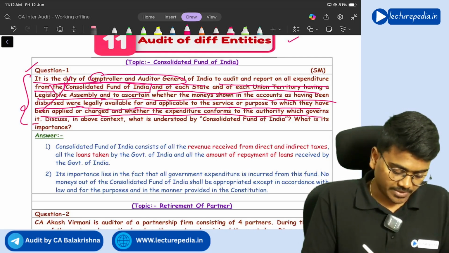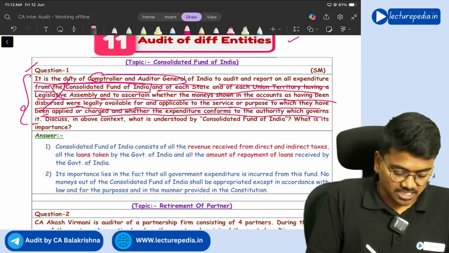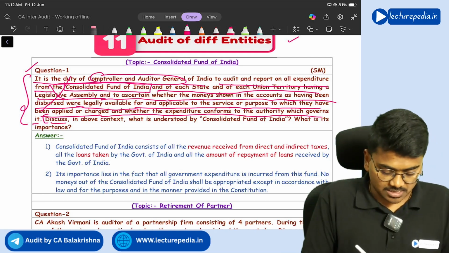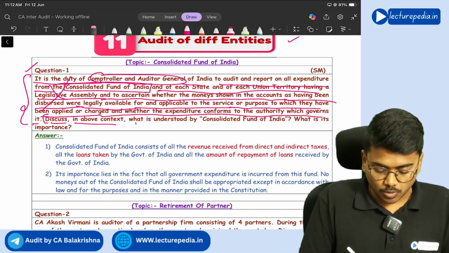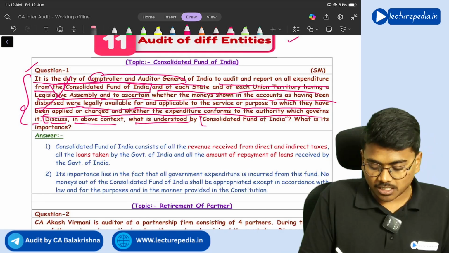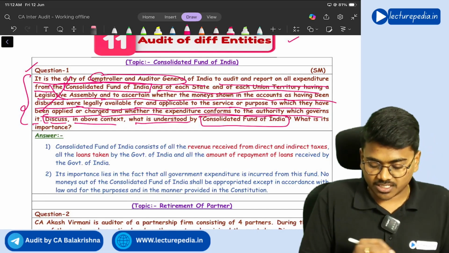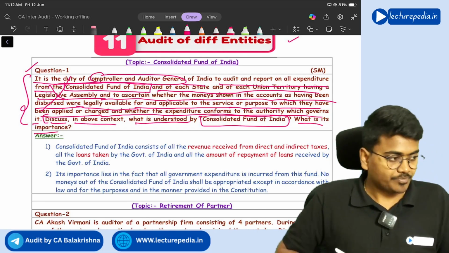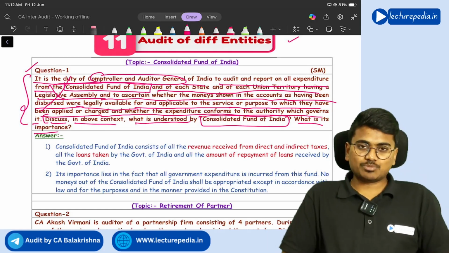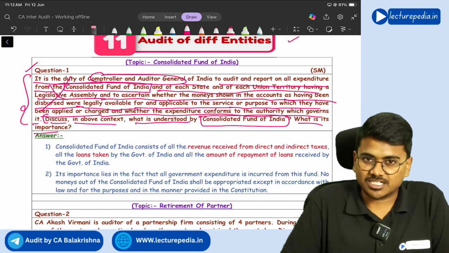All this is irrelevant. The actual question starts here. Discuss in the above context what is understood by the Consolidated Fund of India. What is its importance?